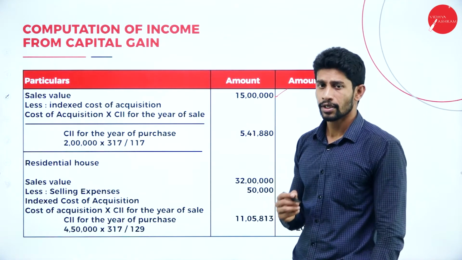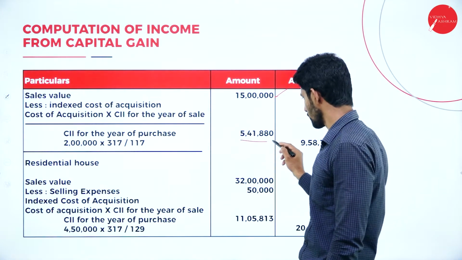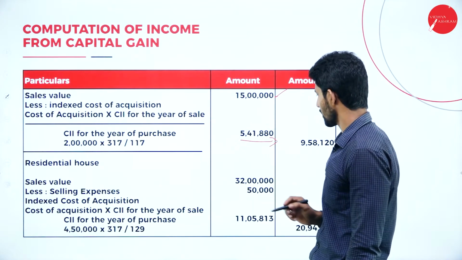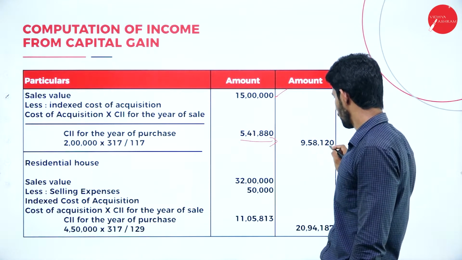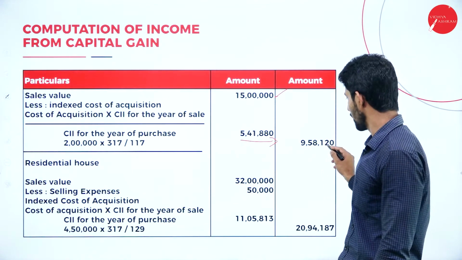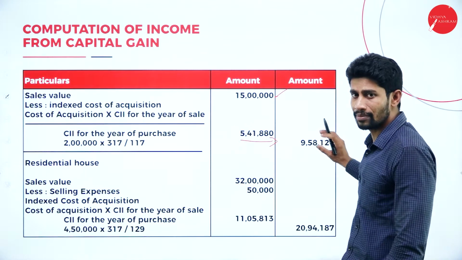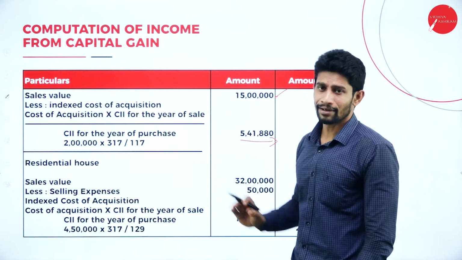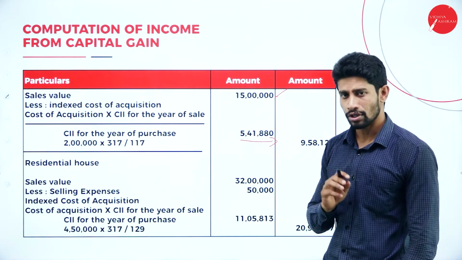If you deduct rupees 5,41,880 from 15 lakhs, you will get 9,58,120. So this income is with respect to income from sale of jewelry.